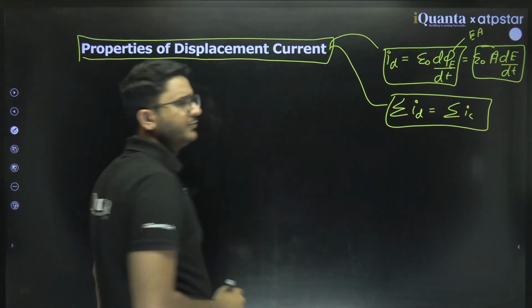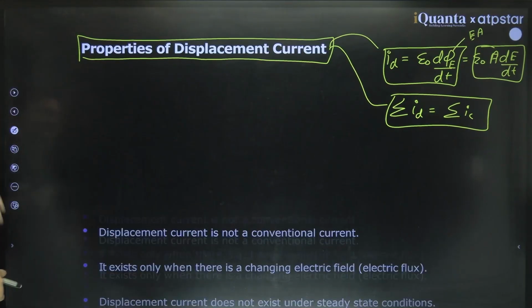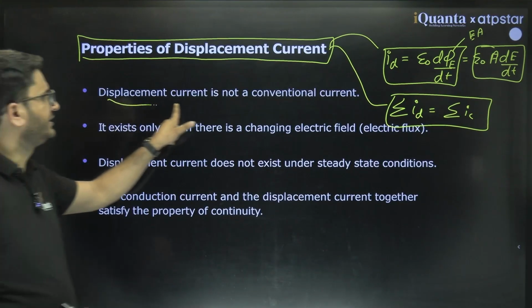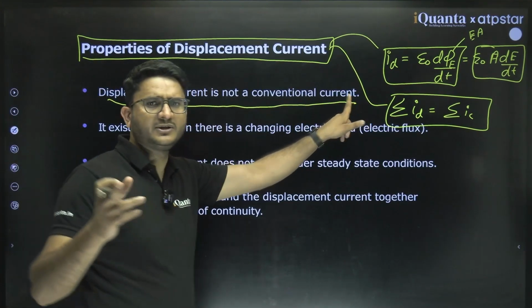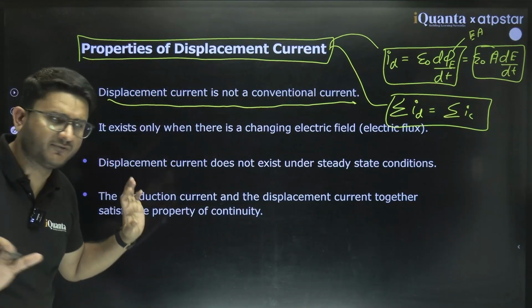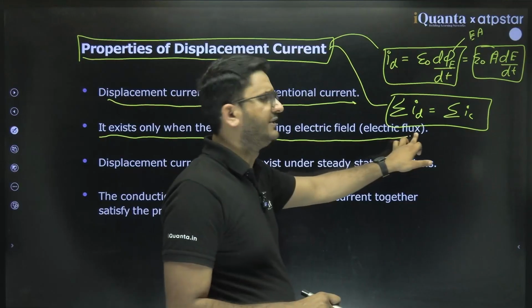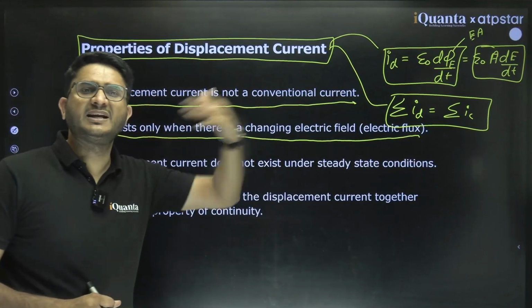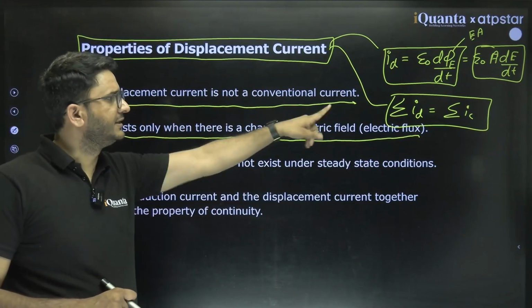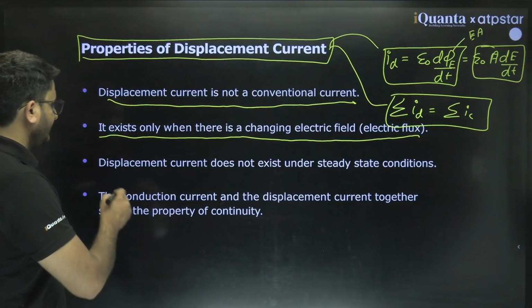that is also true. Apart from this, displacement current is not a conventional current because it is not because of the flow of electrons. It only exists when there is changing electric flux in the region. Whenever the electric field changes in a space, then displacement current will exist.